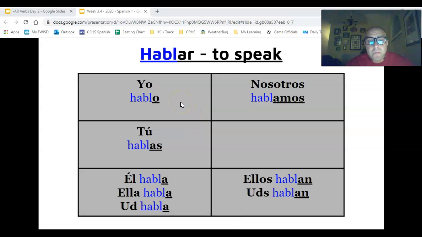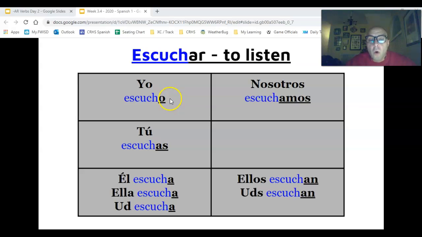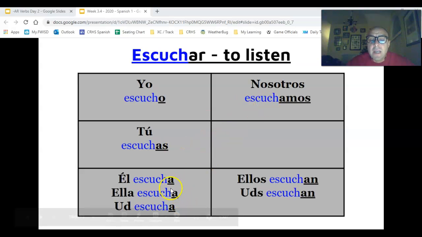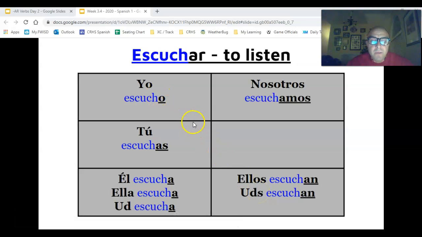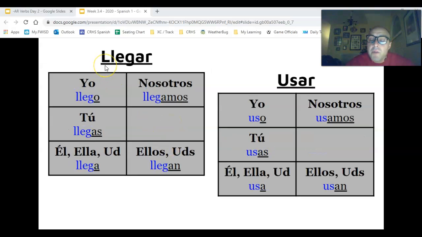So, another practice verb, escuchar, to listen. O, as, a, amos, an. Yo escucho, tú escuchas, él escucha, ella escucha, usted escucha, nosotros escuchamos, ellos escuchan, ustedes escuchan. I listen. These are the two we just saw. A couple other examples.